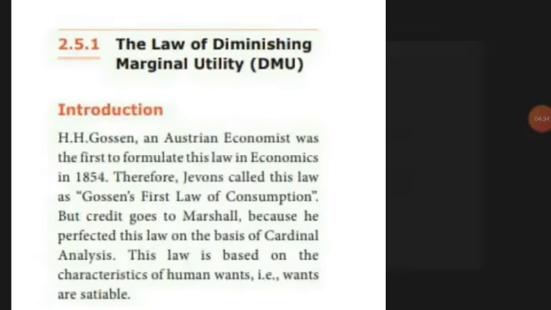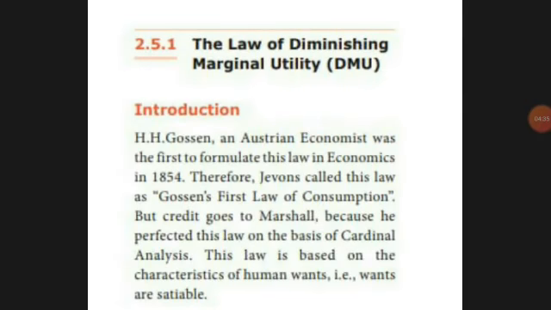So the next topic is the law of diminishing marginal utility. This law was first introduced by H. H. Gossen, an economist. In the year 1854, he formulated this law of margin. But after some years, Marshall developed it. This law is the base for the characteristics of human wants. This law is the base for the human behavior we are going to learn.